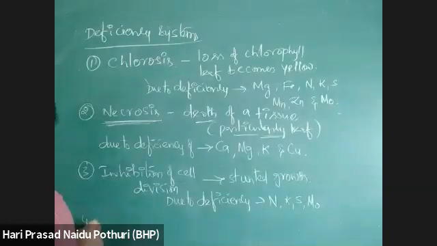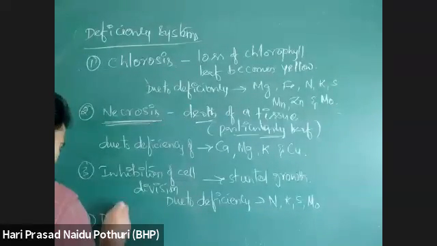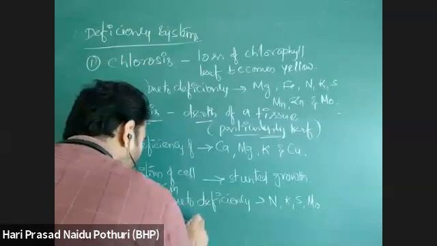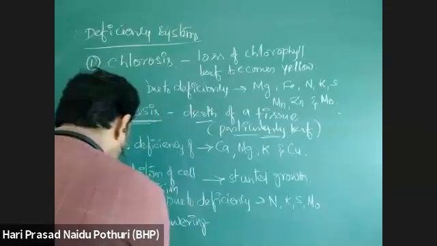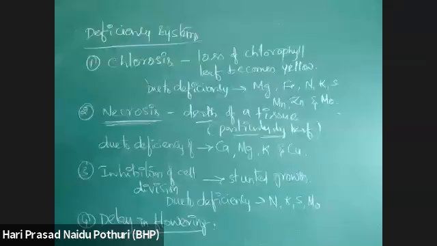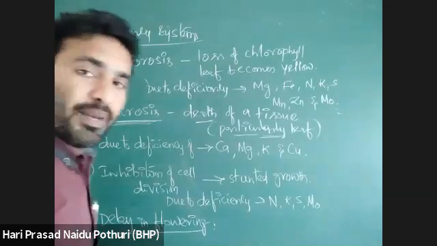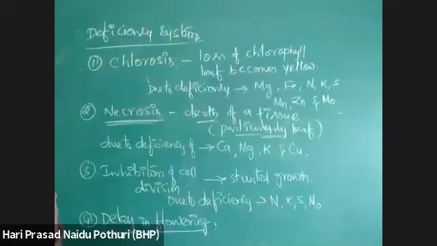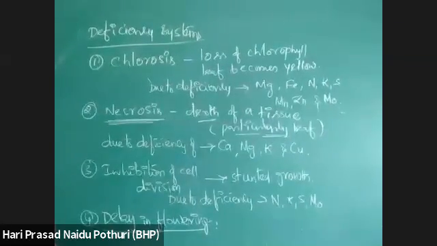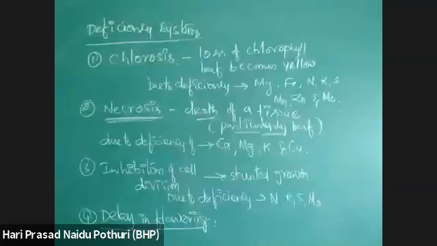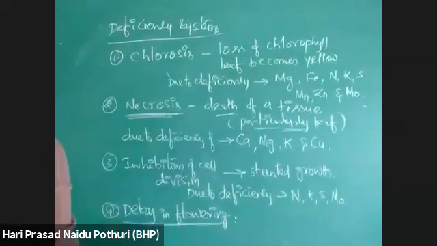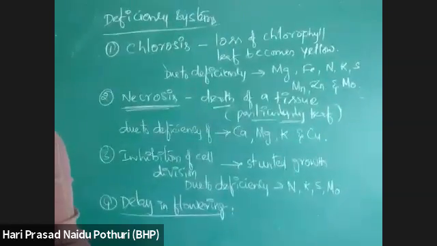Then the fourth one, delay in flowering. Usually after the vegetative phase, the plant will produce flowers. But delay in flowering is a condition where plants do not flower in time. Plants do not produce flowers in time.